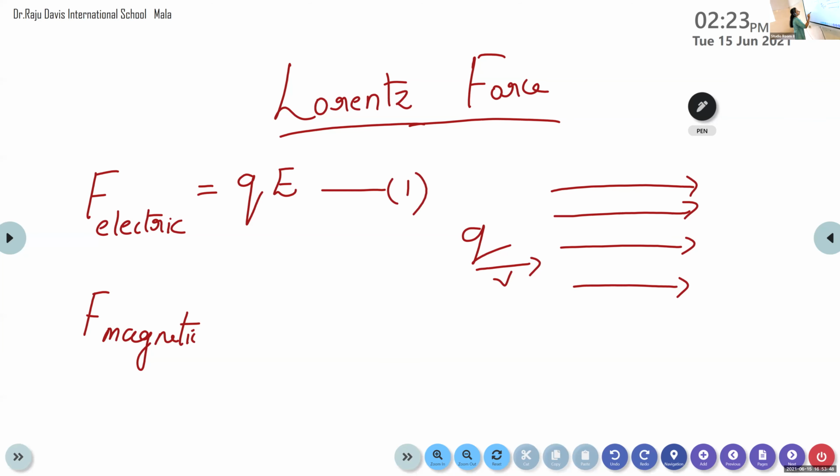Similarly, what is the force exerted on the charged particle by the magnetic field? Aditya, can you say what is the force exerted on the charged particle by the magnetic field?